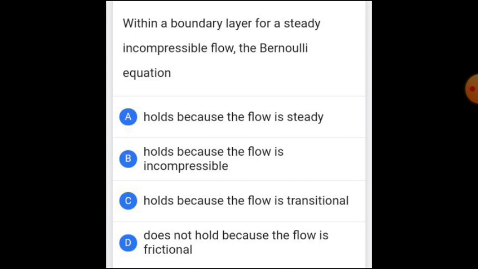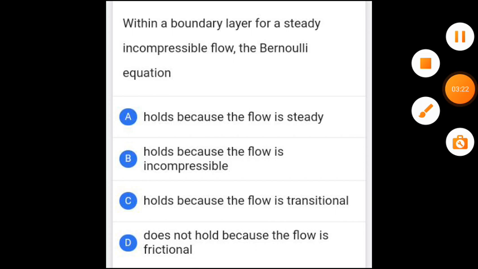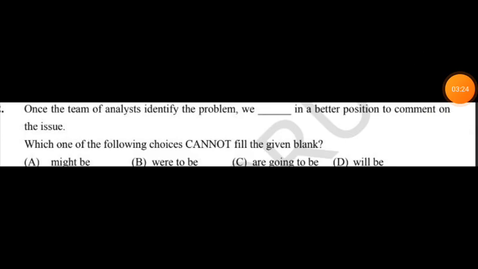Therefore, our option will be option D, does not hold because the flow is frictional. There is a frictional force involved in the concept of boundary layer. That's why Bernoulli's equation does not hold here. This is the correct answer for this question. Okay, now let me enter into task 9 questions.